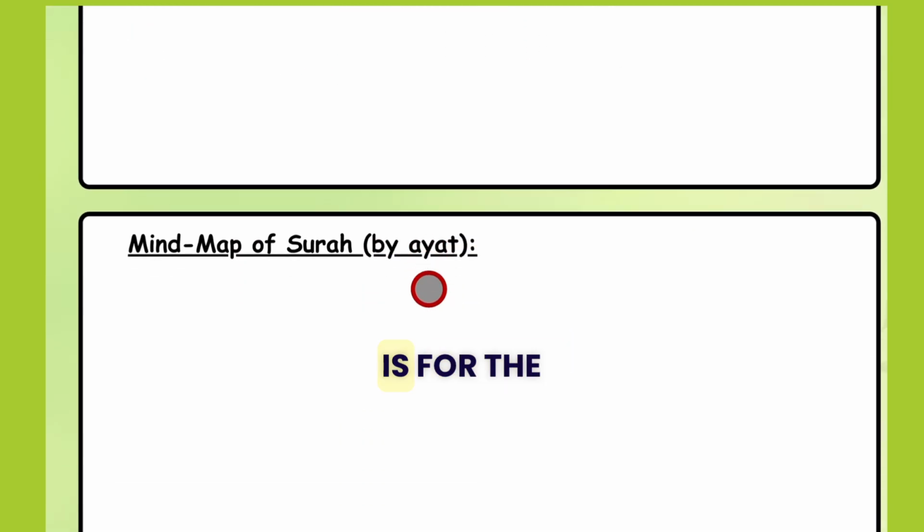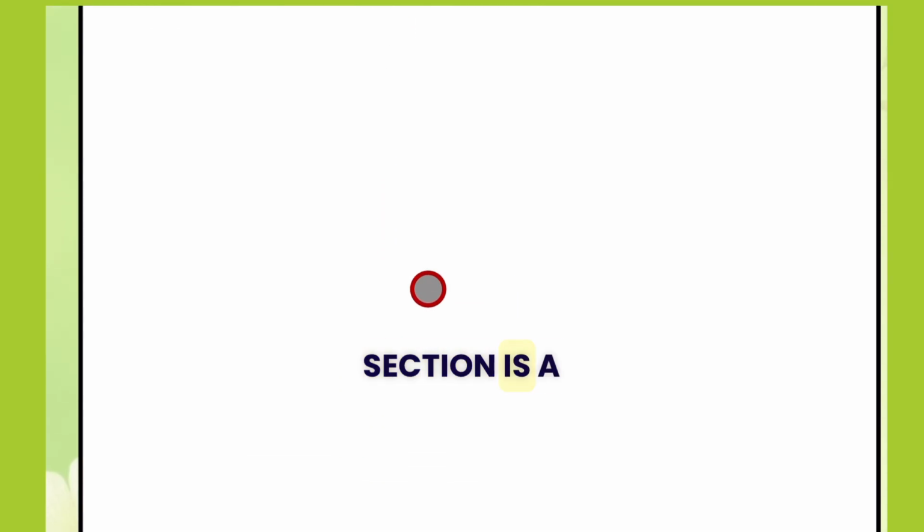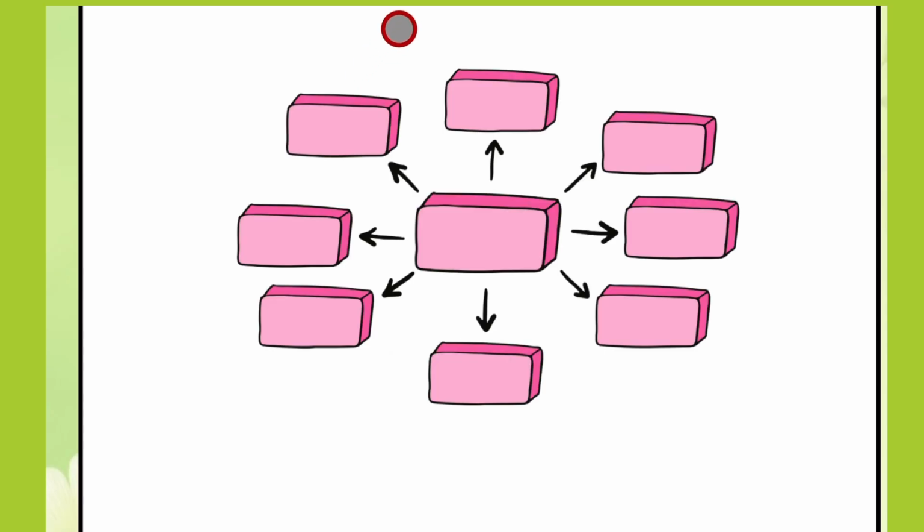This section is for the mind map, and this section is a little big because it depends upon the surah. If the surah is small, then it will be a small mind map, or if it's big, it's a big mind map.